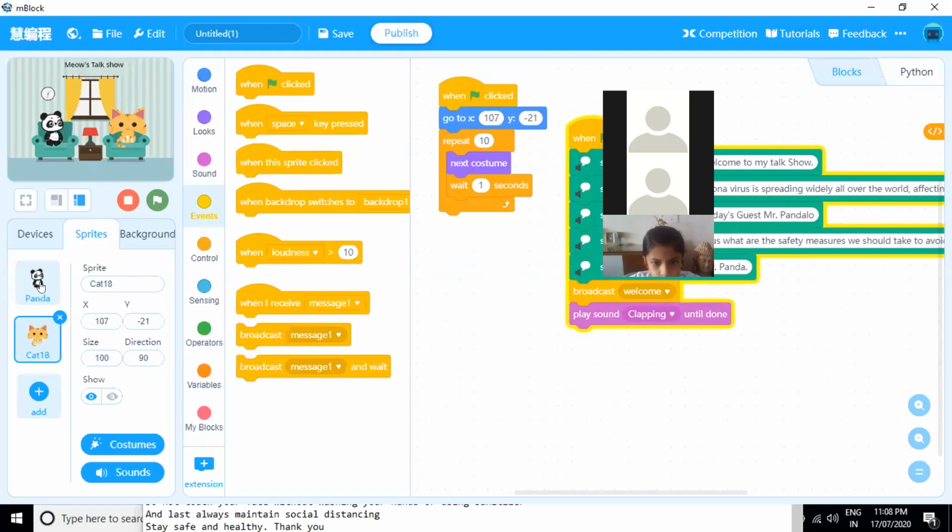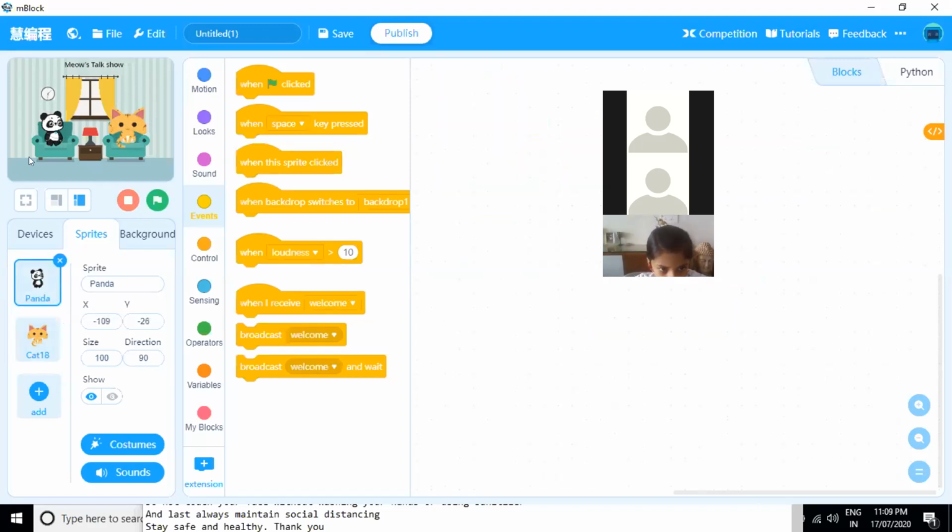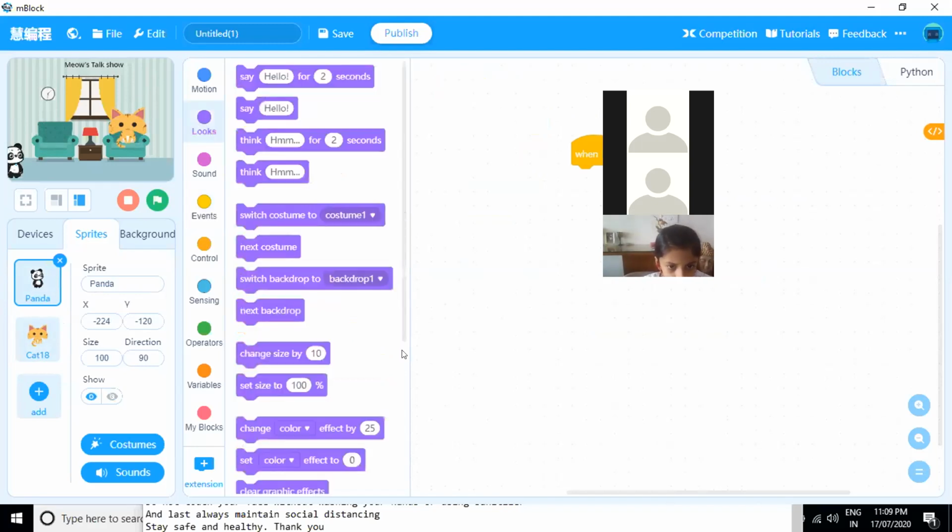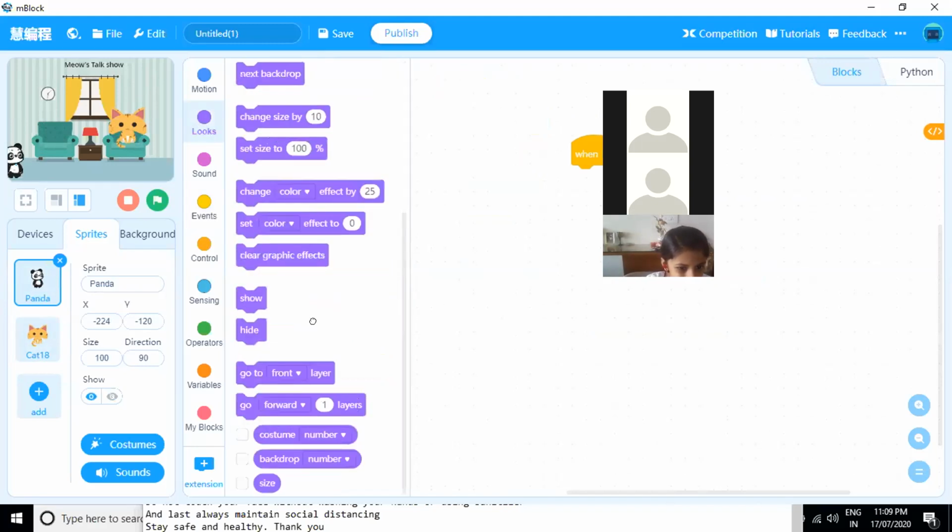Okay, so here the cat's part is over. Now Panda will come. First, I'll take one green flag click. But when the green flag is clicked, the cat is only talking, so I want to make Panda hide. I will keep Panda hidden when the green flag is clicked. Panda is going to arrive when he gets the message welcome from the cat. When the cat says welcome to Panda, only then he is going to arrive, right?